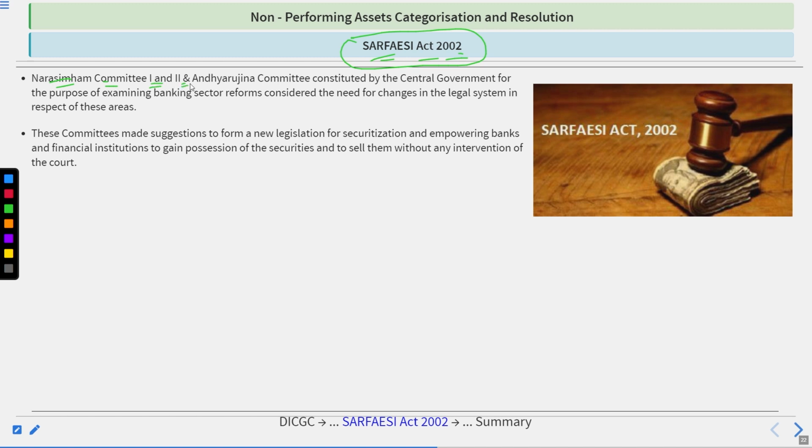The Narasimhan Committee 1 and 2, and the Andhyarujina Committee, were considered by the central government for the purpose of examining banking sector reforms, and considered the need for changes in the legal system in respect of these areas. These committees suggested a new legislation for securitization and empowering banks and financial institutions to gain possession of these securities and to sell them without any intervention of the court.